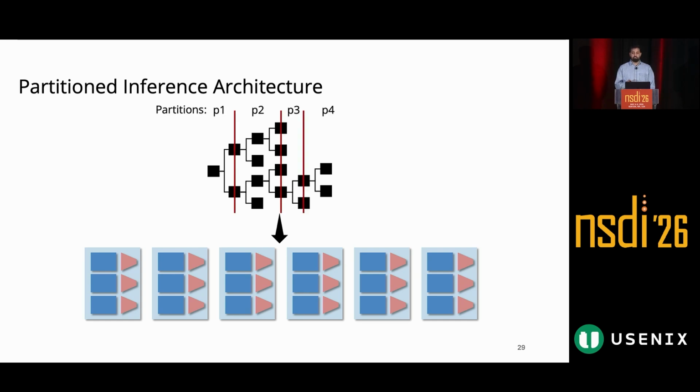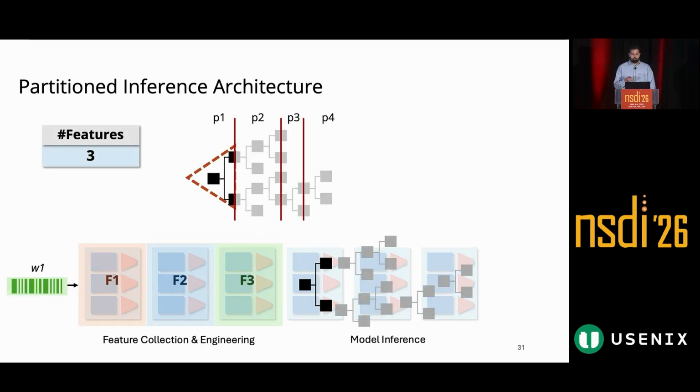Instead of computing and storing all the features upfront, the model is divided into partitions, where each partition contains multiple subtrees that operate on their own top K features. As the first window of a flow arrives at the switch, only the features that are required by the active subtree are computed at any given time. We then make a partial inference, not to label the packet into a given class, let's say benign or malicious, but to determine the next subtree in the subsequent partition that should be activated for only this given flow.